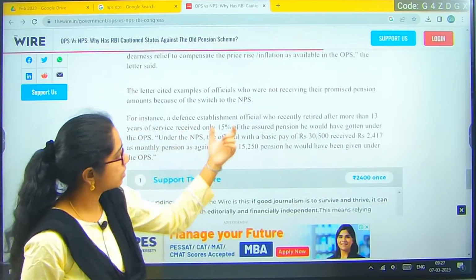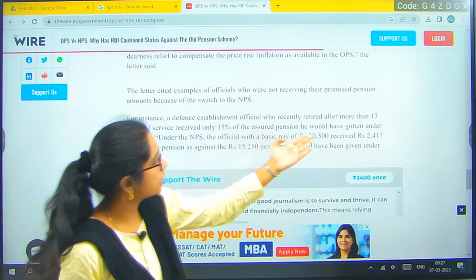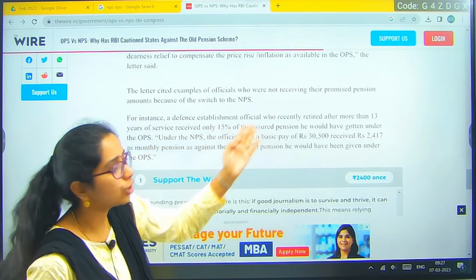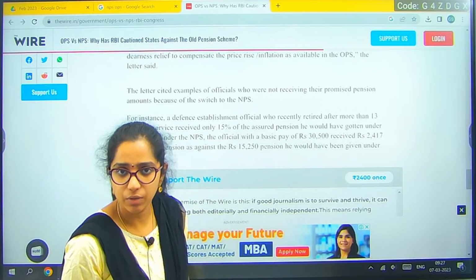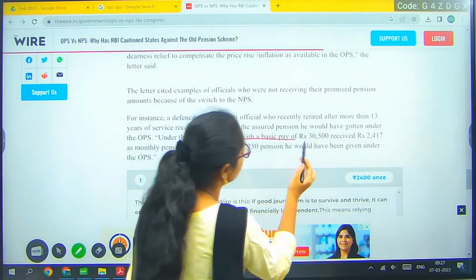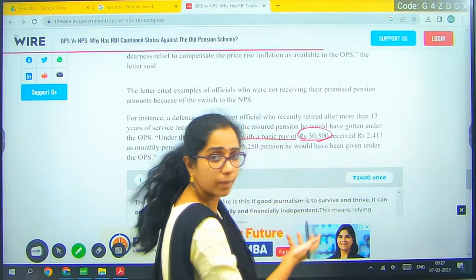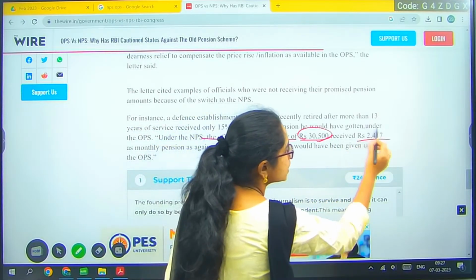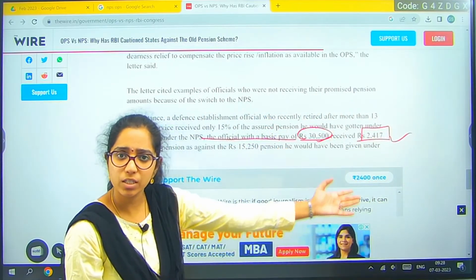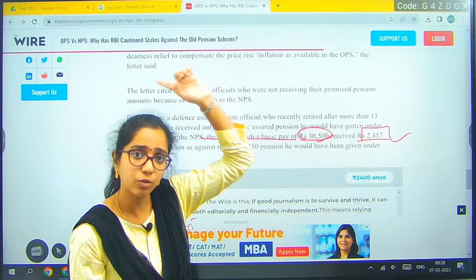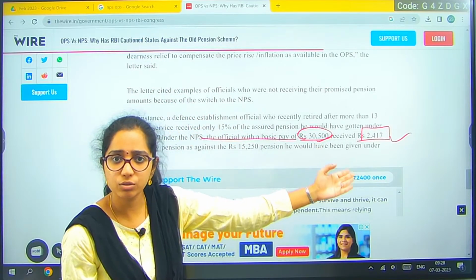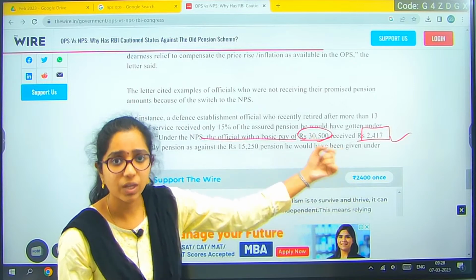See, for instance, in NPS, let's say he has retired after working for 13 years. Now, he receives only 15% of the assumed pension. Only 15% will be received. Under NPS the official would be paying 30,000. So let's say basic pay is 30,000 and he would receive, based on that 8.33 calculation and all, 2,417, which would be based on the market scenarios. This would be his level of income. But if he would have chosen the OPS scheme, what would be his level of income? At least half of it, no? 15,250 rupees would have been received. So that is where they are questioning.